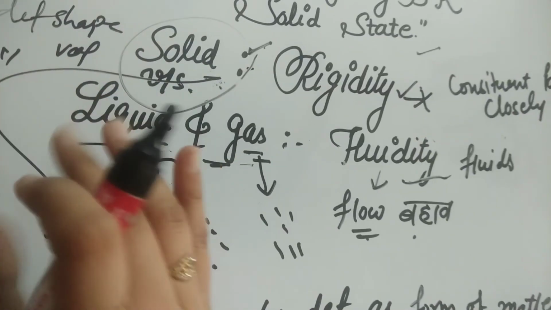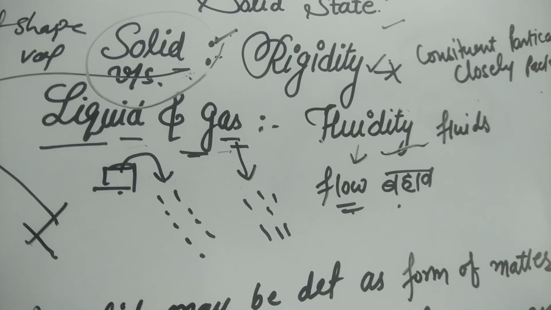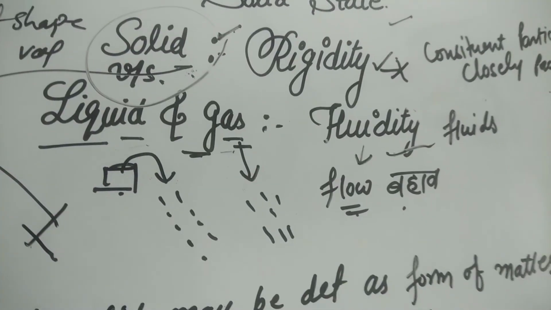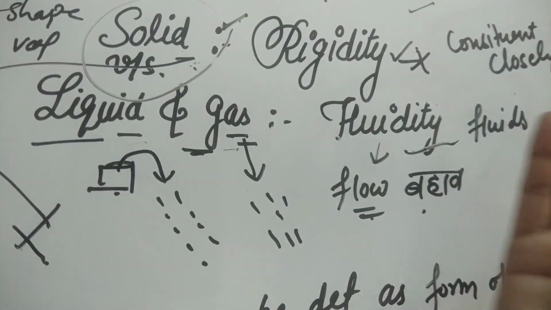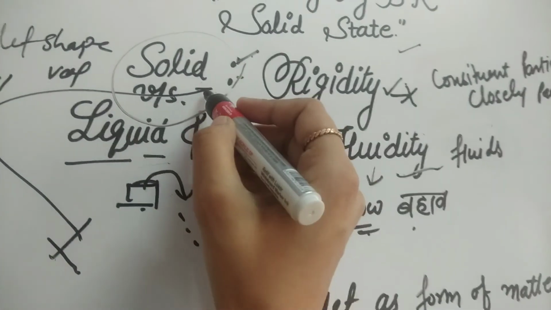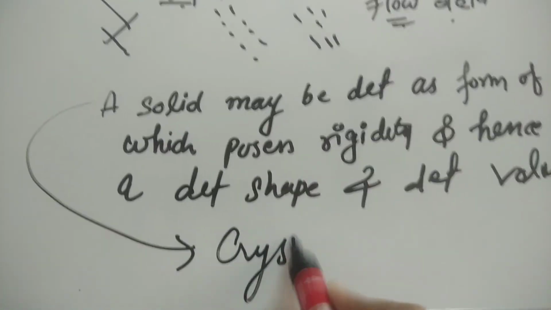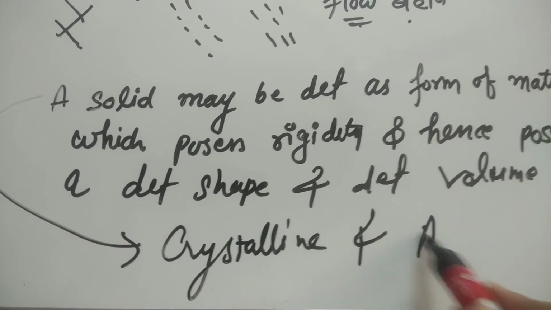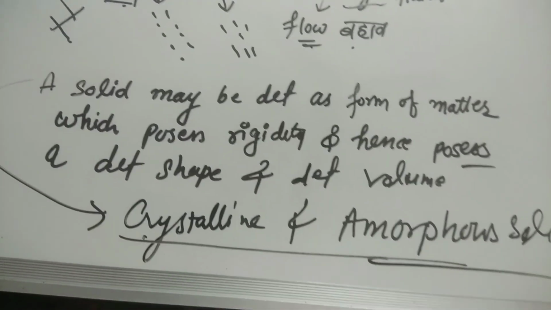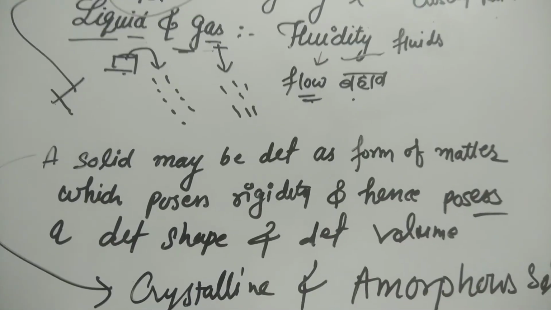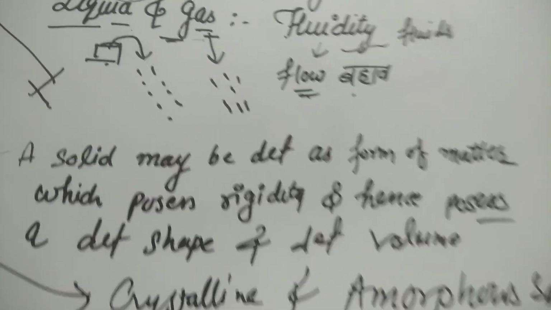In this unit, we will discuss why some substances exist as solids, what the general characteristics of solids are, and how solids can be classified into amorphous and crystalline solids. Have you heard about crystalline and amorphous solids? If you haven't, we will discuss crystalline and amorphous solids in this unit also.